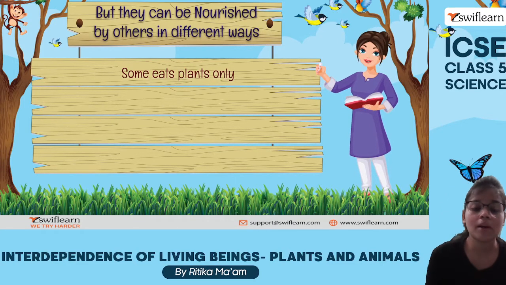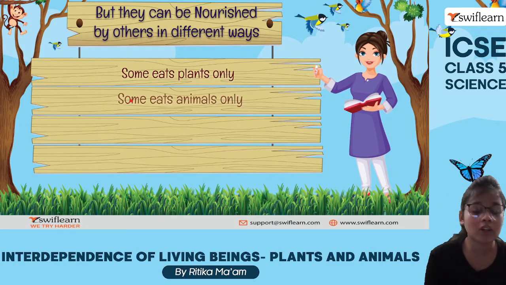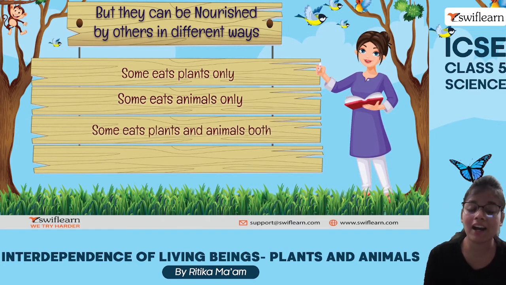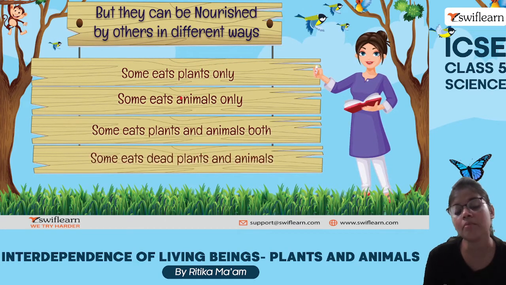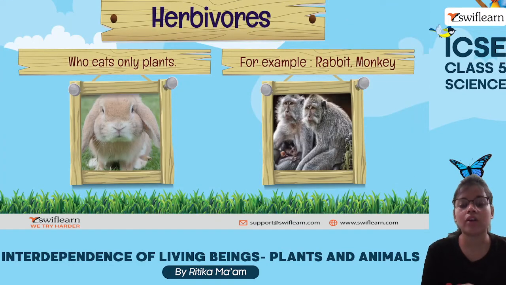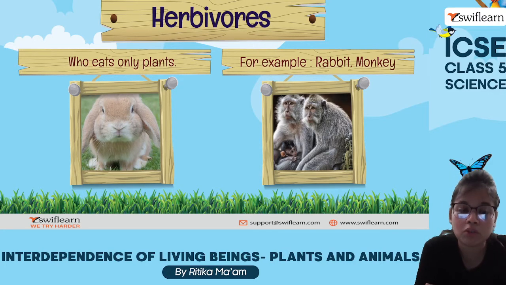Okay, so some animals are those which eat only plants, some only eat animals, some eat both plants and animals also, and some eat the organisms which are already dead. Okay, so we can classify them into four main categories. Let us study about each of them. First is herbivores. So herbivores are those organisms which only eat plants. Okay, for example, rabbit, monkey, cow, goat, sheep, etc.